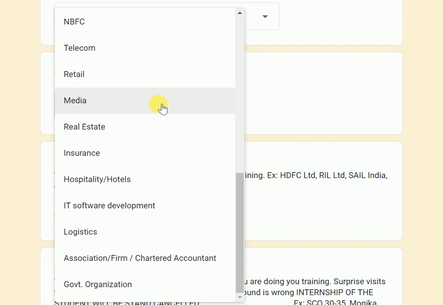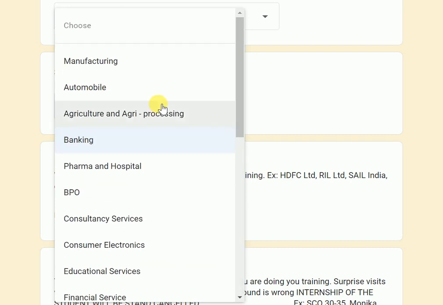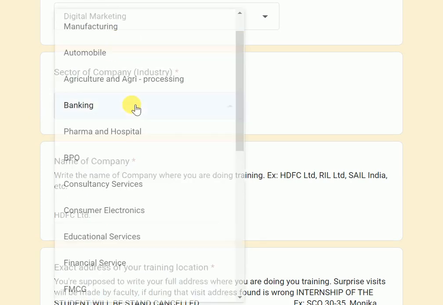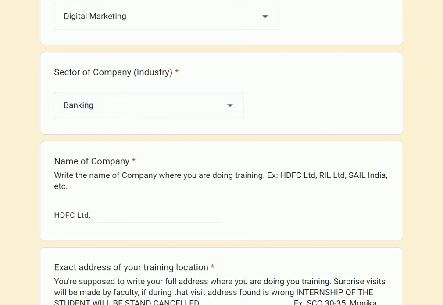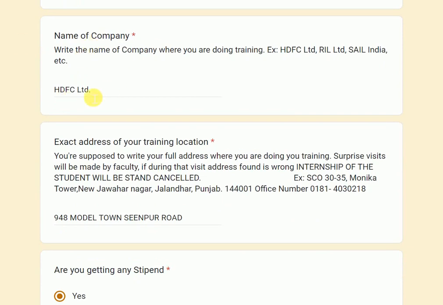Most of the sectors are already there. If the sector you find is not there, you can email to MSB, and we will add that sector. So let's say I am doing banking, so I have written banking. What is the name of the company?